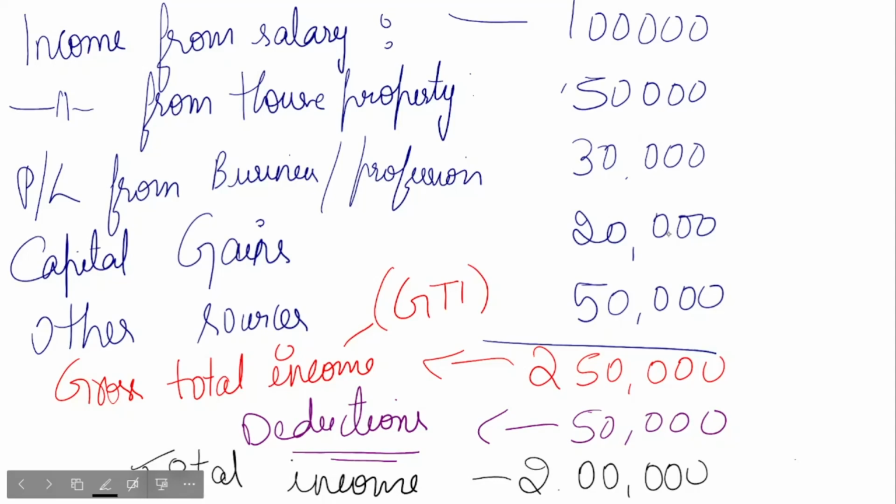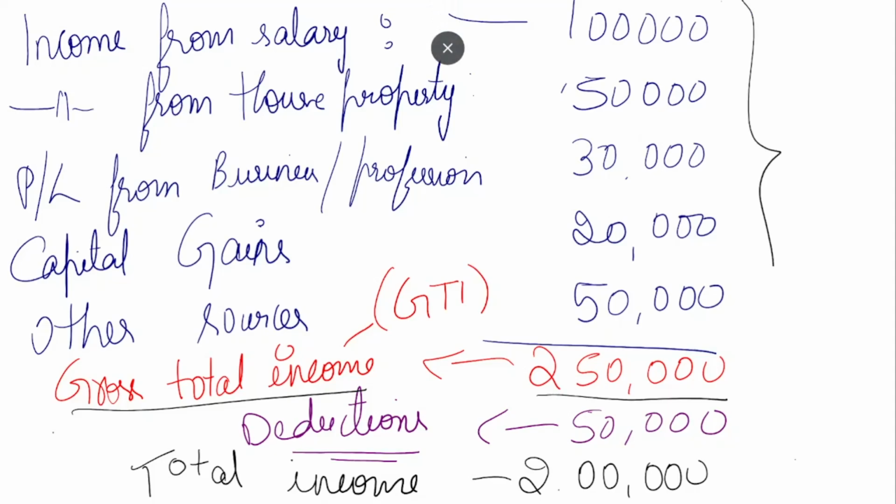Now see here, 2,50,000 before I have made any particular deductions is known as gross total income, and after deduction it is known as total income. Hope you have understood about all the 5 heads of income and what is gross total income and what is total income. I'll come back with the next video with various topics.